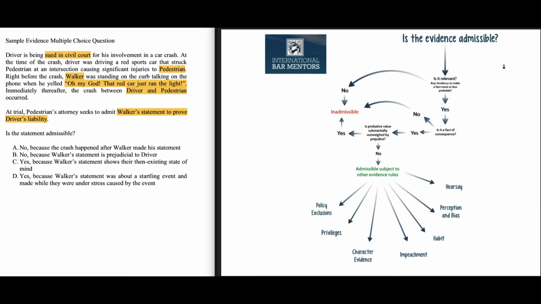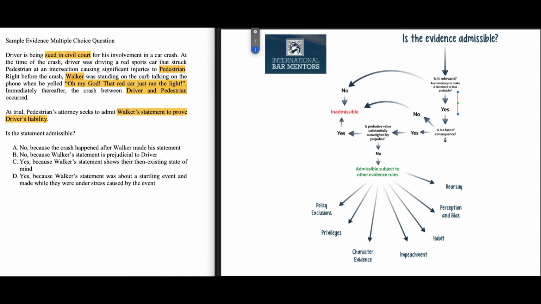So we always start with, is the evidence admissible? The first threshold question, as I mentioned, is relevance. Relevance is first, does it have any tendency to make a fact more or less probable? Here it's, does Walker saying, "Oh my God, that red car just ran the light," have any tendency to make it more or less probable that driver was at fault? Yes, it does. So once we've answered yes, we go down the corresponding arrow.